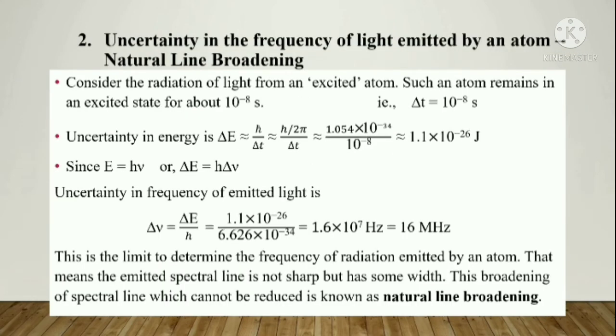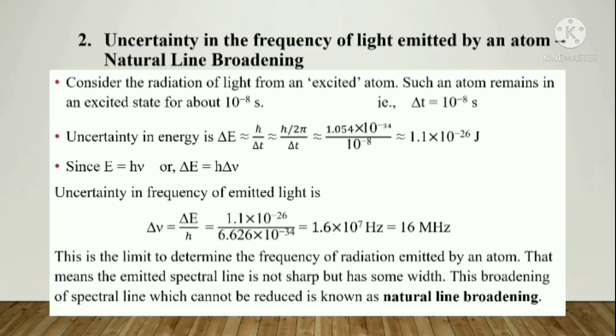Similarly, for the second application, let's see uncertainty in the frequency of light emitted by an atom. What we are talking about is the uncertainty in the frequency of light emitted from an atom, that is, delta nu is what we need to find here. Another name for this application is natural line broadening.